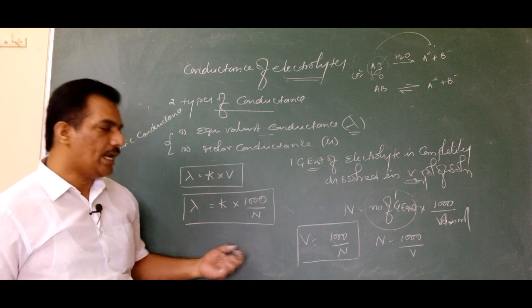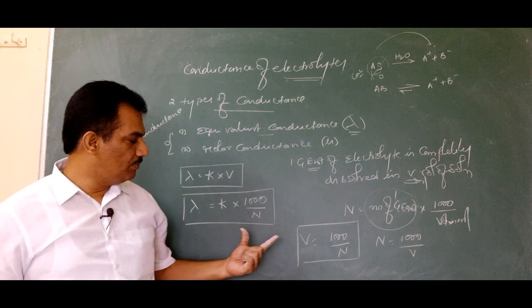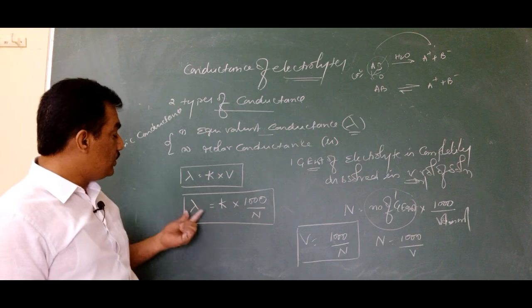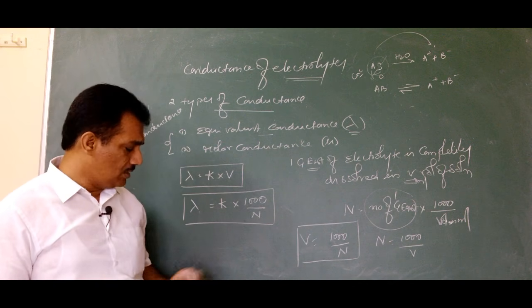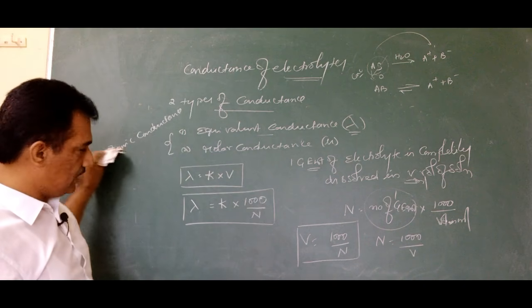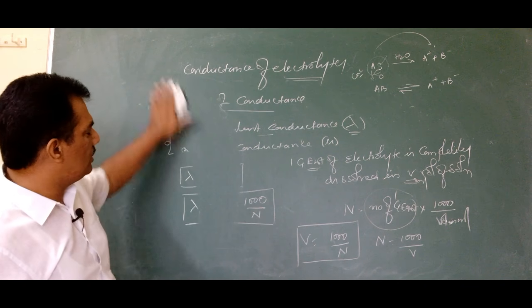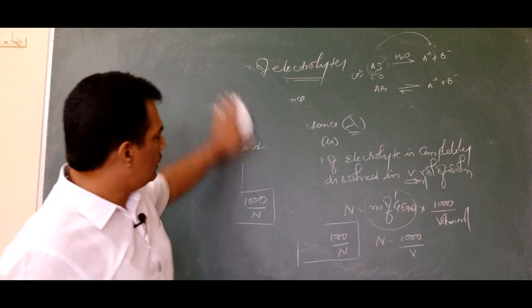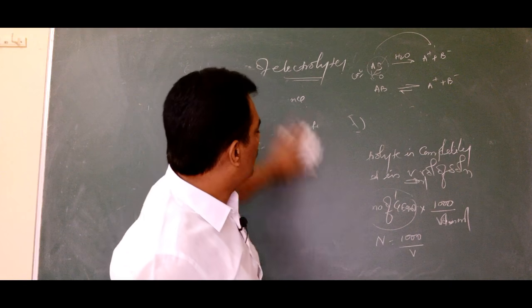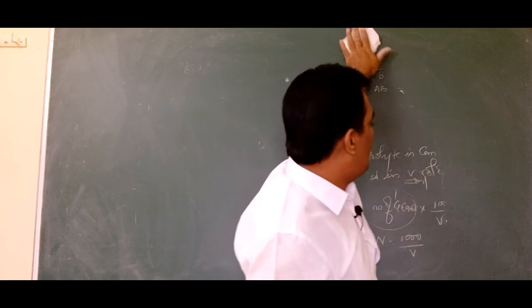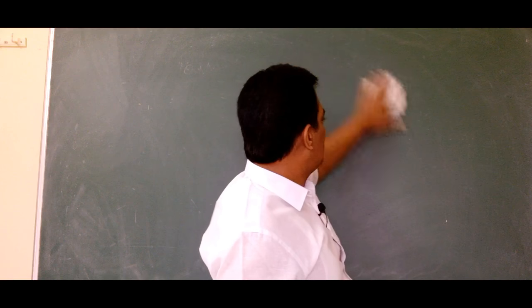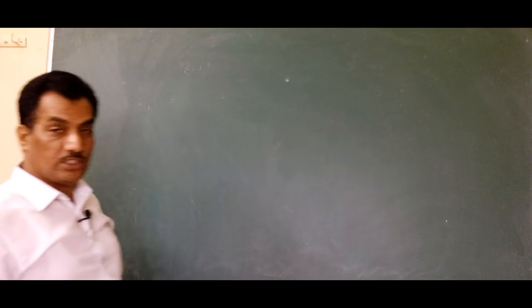Very clear? Now after getting this formulation, we have to consider the units of gram equivalent weights, because in most cases, particularly NEET, they are not interested in posing any numerical part for NEET students. They ask only the theoretical part, and that too in a logical manner. So sometimes they may ask for the units of this.